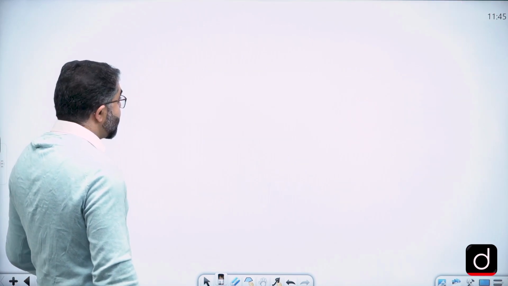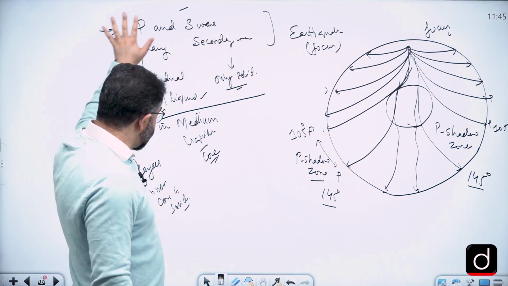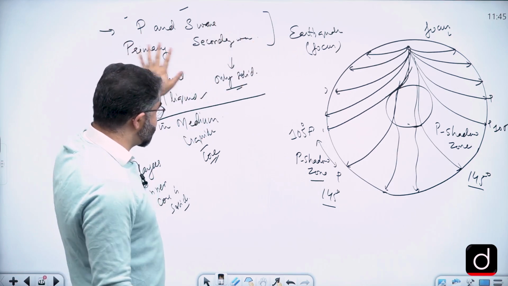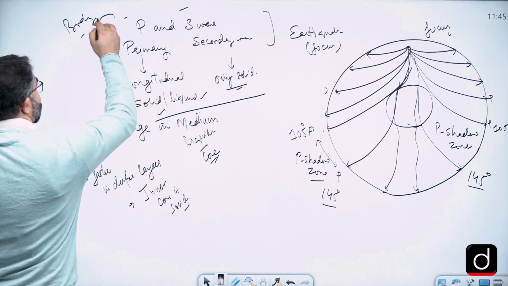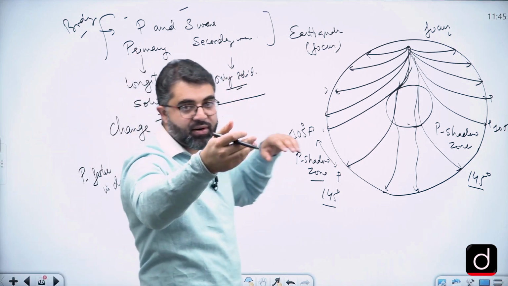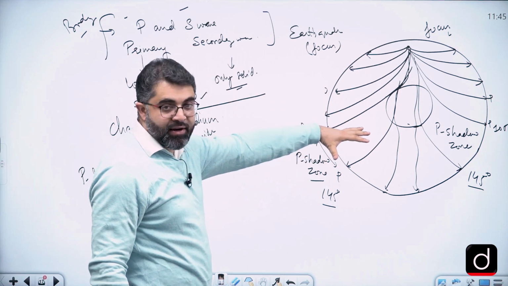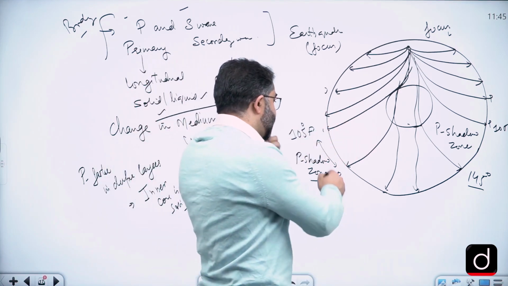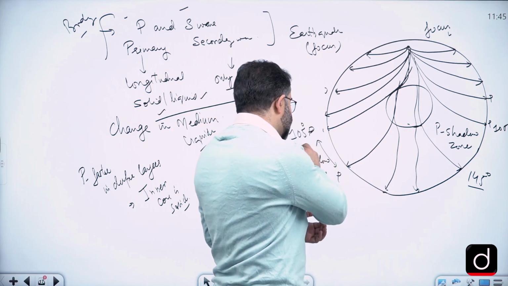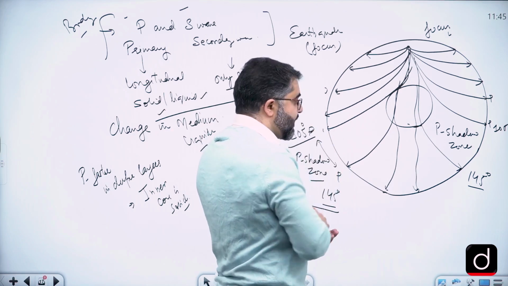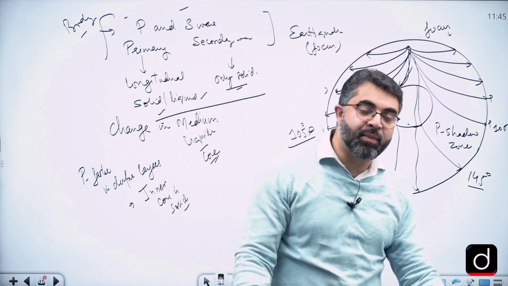Then we'll write in the next point that there are two types of seismic waves, P and S waves. They are longitudinal waves, or we can also write that they are body waves. In fact, the other wave is called a surface wave that is responsible for causing damage in earthquakes. So we'll focus on this, that from the focus they travel in different directions, and when we observe these P and S waves, P waves form a shadow zone between 105 to 145 degrees from the focus, as S waves cannot travel through the liquid medium.